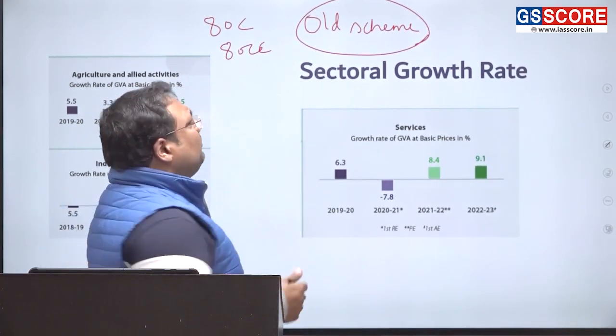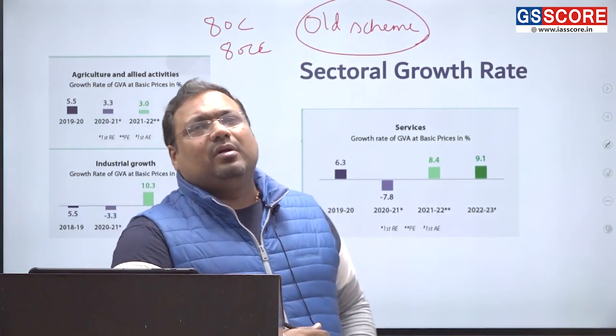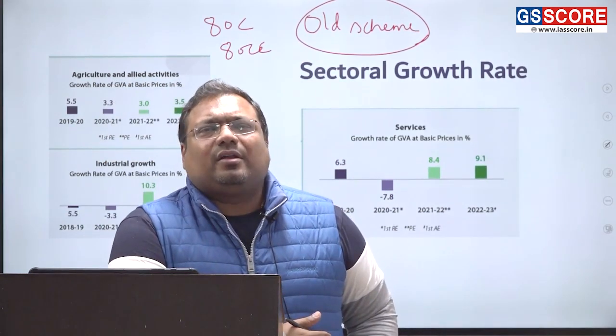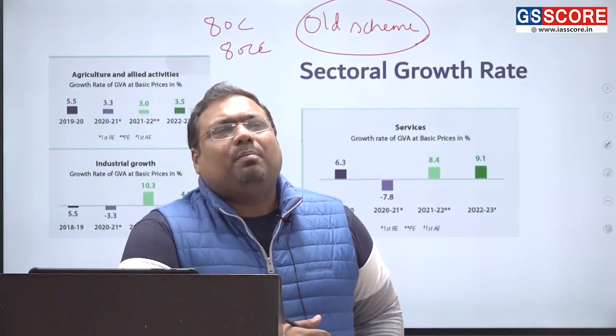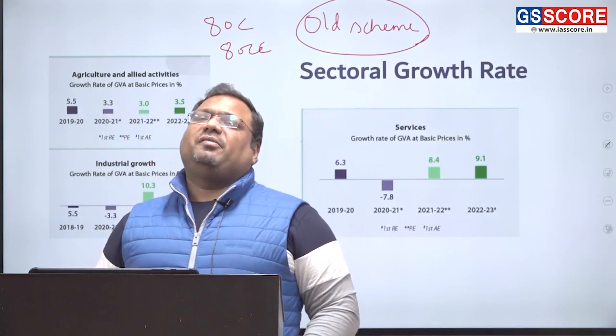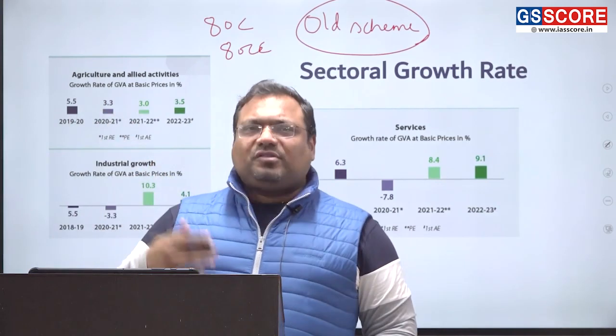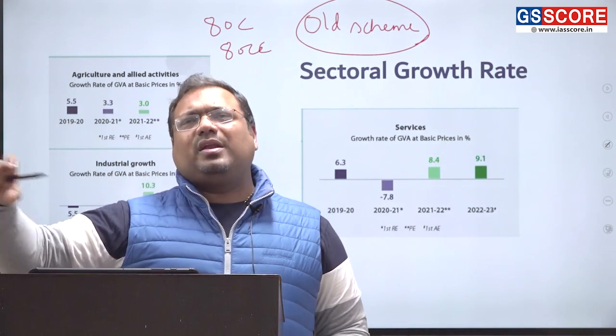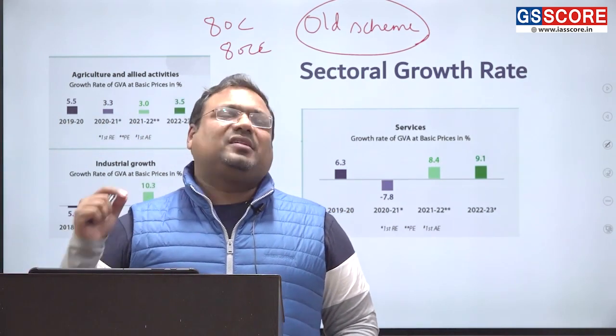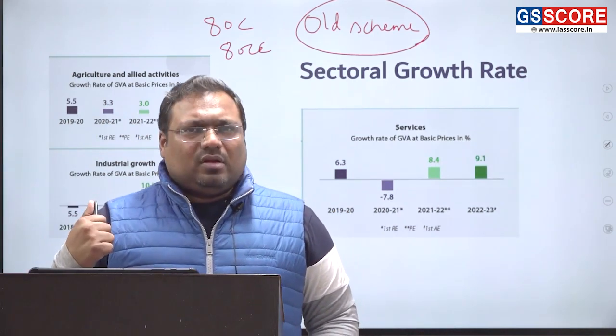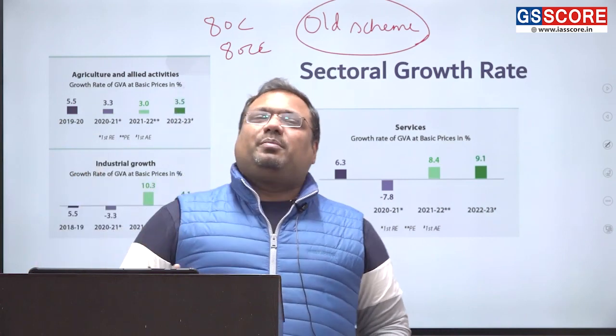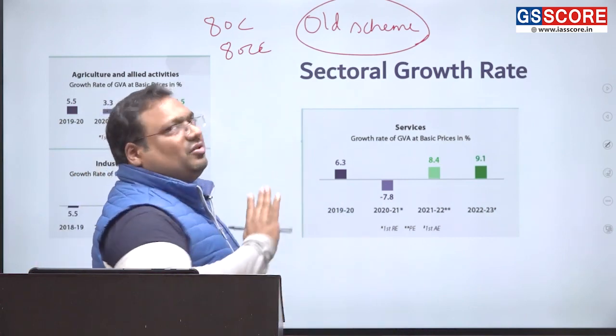So we had a lot of these incentives in the old scheme. But now there is an argument this old scheme benefits certain specific people. And it forces a lot of people to put money into insurance unnecessarily. And then it is also very complicated because it has a lot of extra provisions.